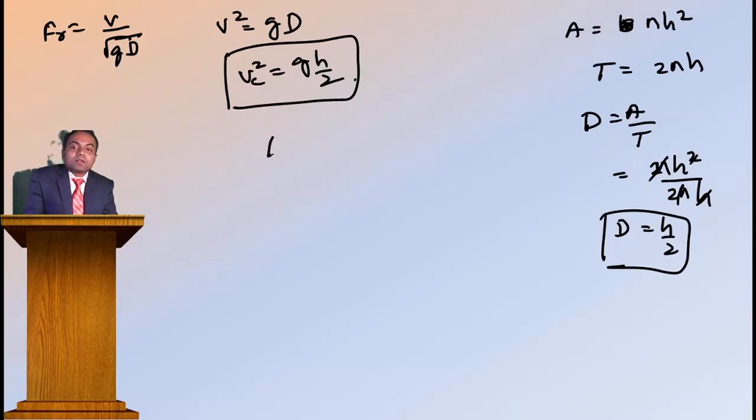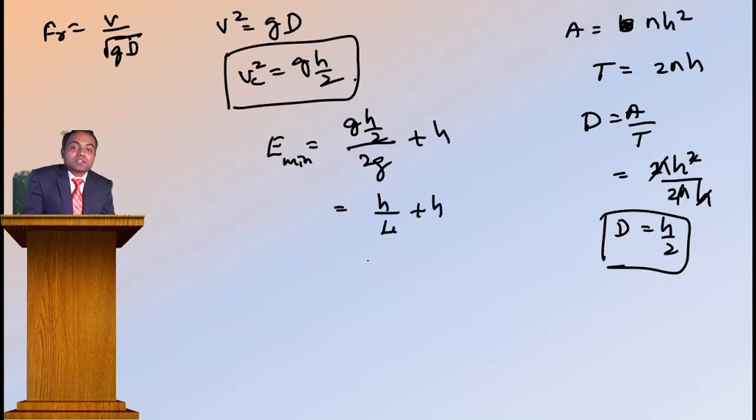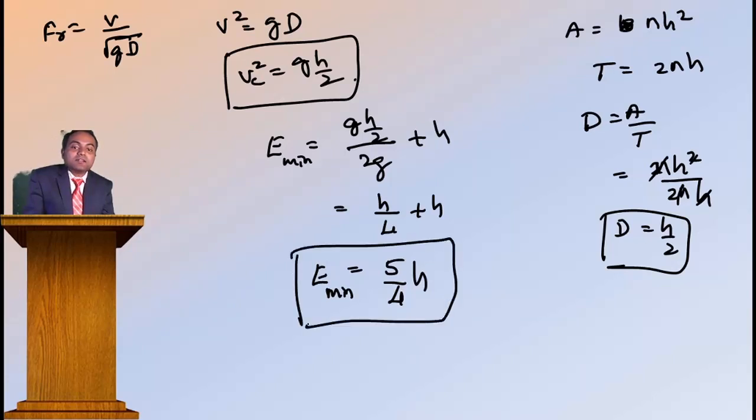Now the minimum energy is equal to V squared by 2g plus H. V squared means gH by 2, divided by 2g, plus H. The g's cancel: H by 4 plus H. Therefore 5 by 4 H is your E minimum. See how easily we got it. Thank you very much. In the next class, we will solve many problems.